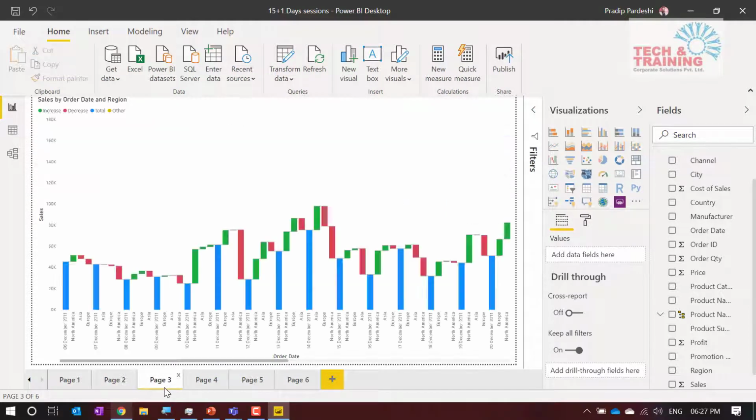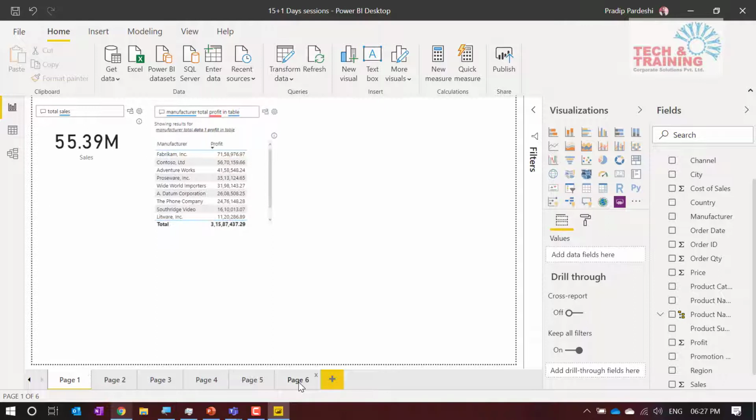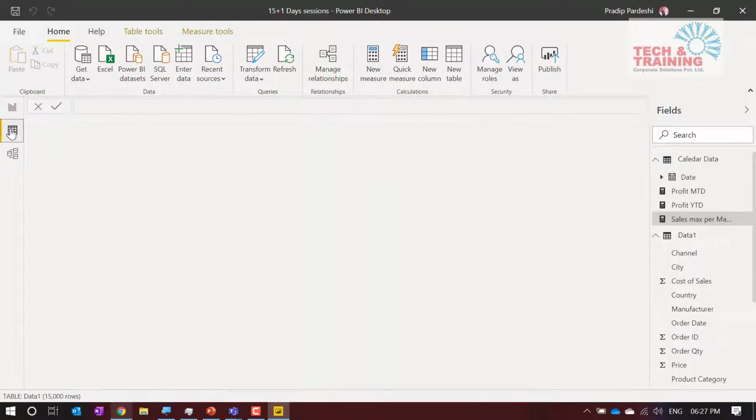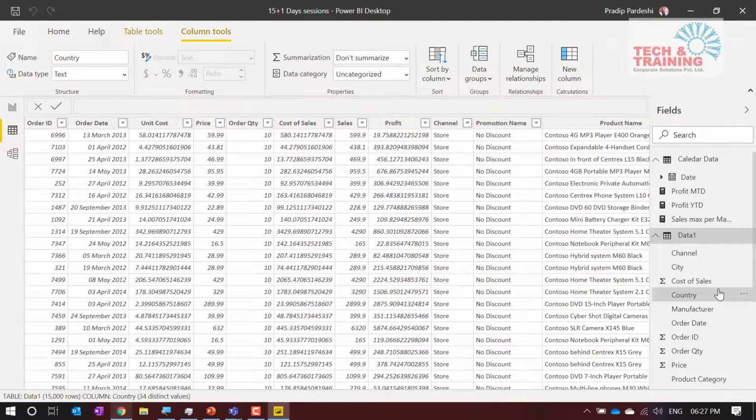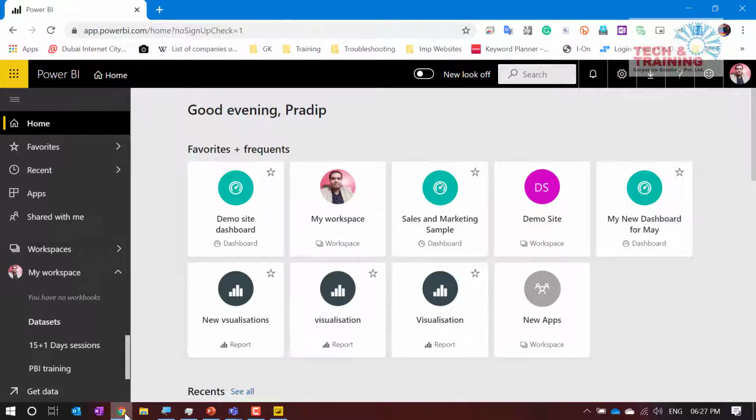Because we have added multiple fields here into that drill through report, so we have to configure each and everything. I'm not getting into the details of how these visualizations changed. Now, when I come to this particular feature, I have added the data here into this table and I have published the data. I did not do anything other than publishing the data. Once I publish the data, when I go to the cloud, here is my data set.